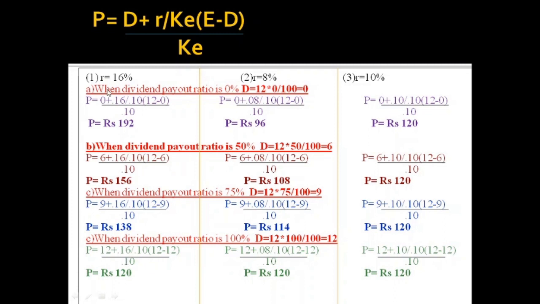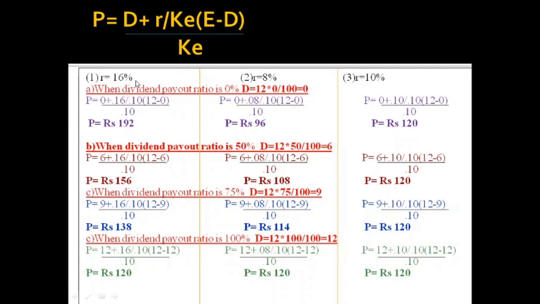So when R is greater than Ke in this first case, we already said that when R is greater than Ke, it is better to retain. It is better to retain the earnings and not to pay any dividend. So what happens? When is the price of the share maximum?